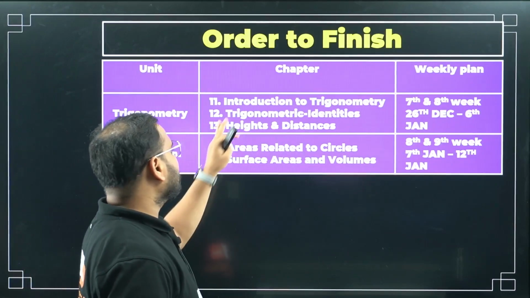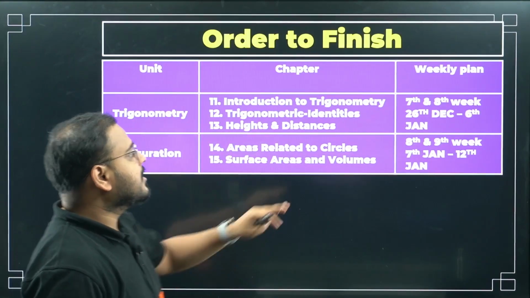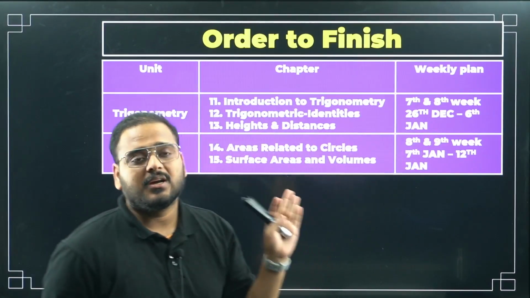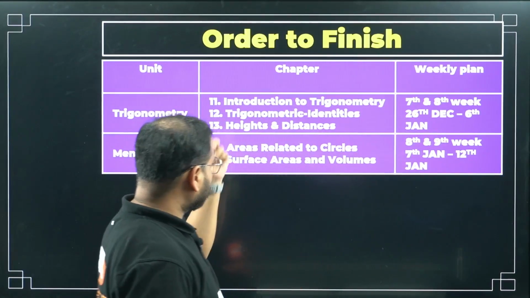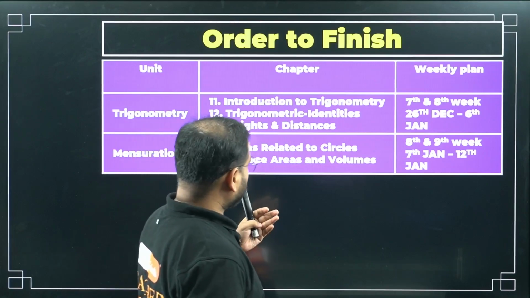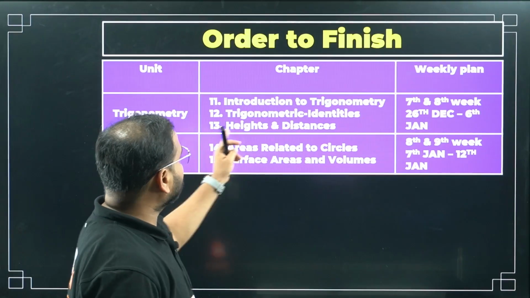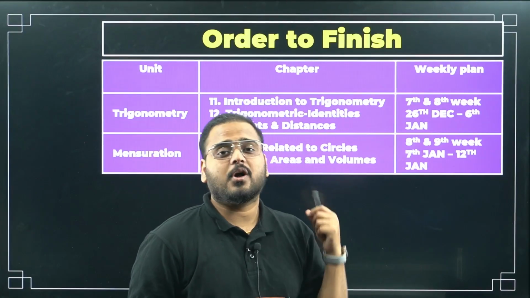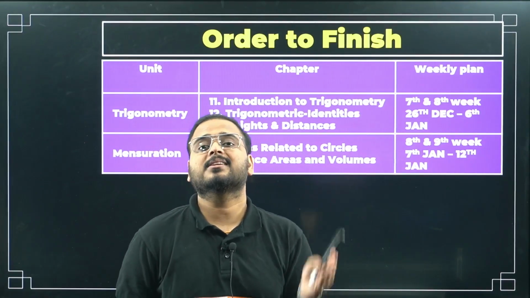Next unit is trigonometry. There are 3 chapters as we have already discussed. Use this time, 26th December to 6th January, to finish this particular unit. In this you have introduction, where we'll talk about ratios and special angles. Then you have identities, and heights and distances. First solve questions from NCERT, then you move to the reference book and sample papers book.